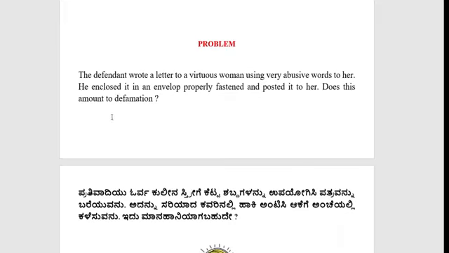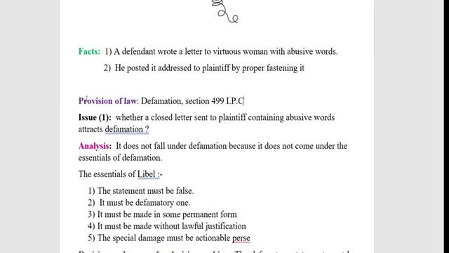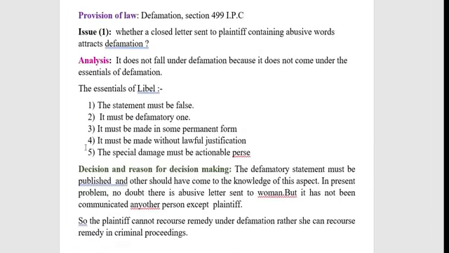So with regard to defamation under libel, the first characteristic in order to say that the instant problem should attract libel is that the statement should be false. If it is true, then it does not attract libel. Here the statement is not false. The defendant has made a statement about the woman in abusive words. So that does not attract libel, the first aspect.